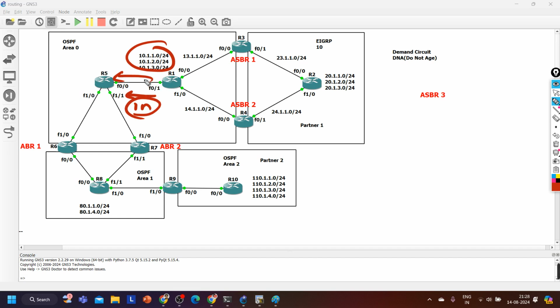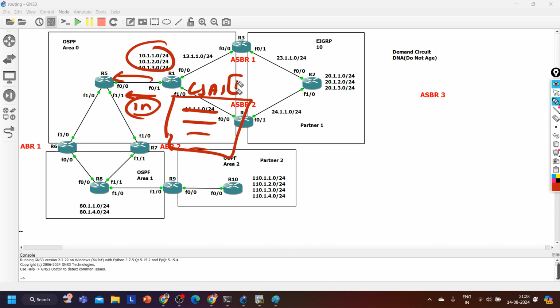To understand this, try to understand the route exchange in OSPF. How is router 1 going to advertise this network to router number 5? First, router 1 is going to create LSA 1. In the LSA 1, it will carry all this information. And there will be an LSA header. In the LSA header, there will be, guys, the advertising router ID and link ID.